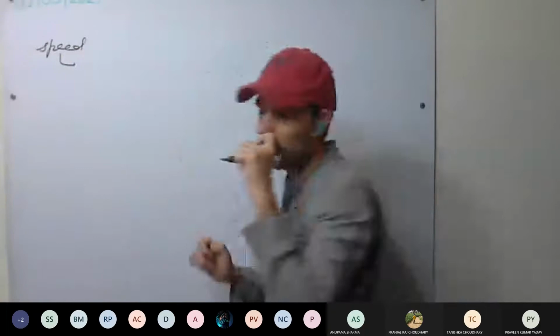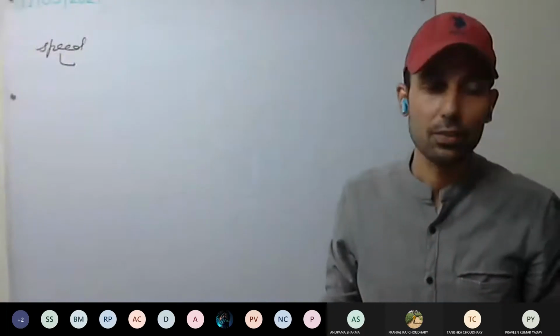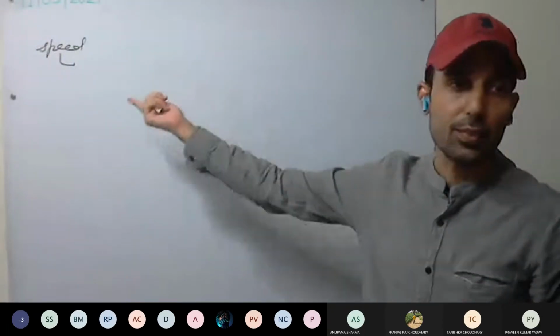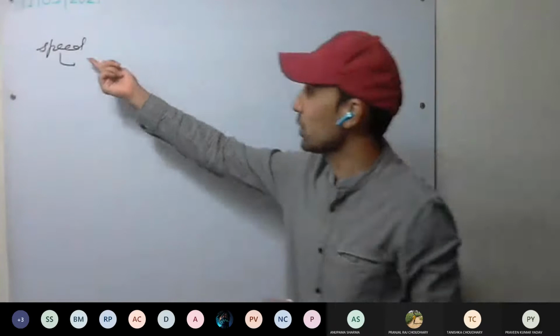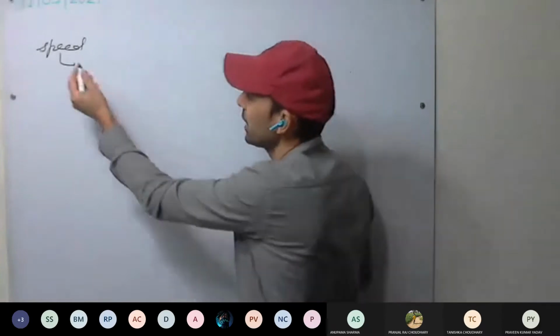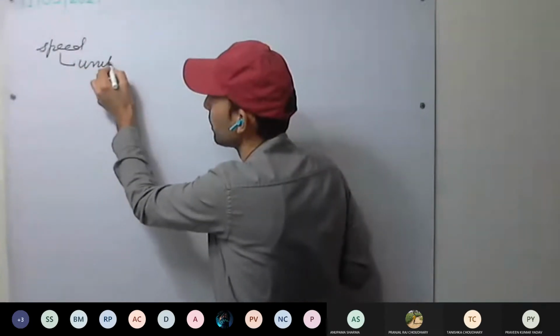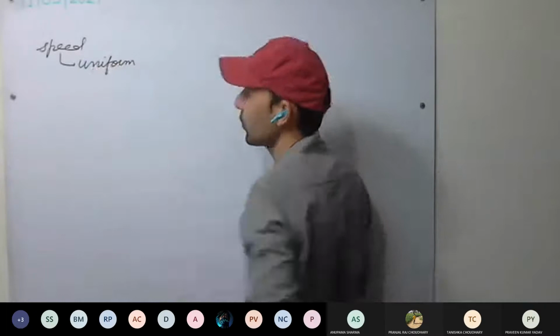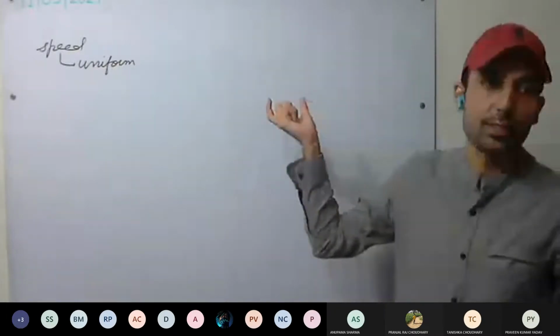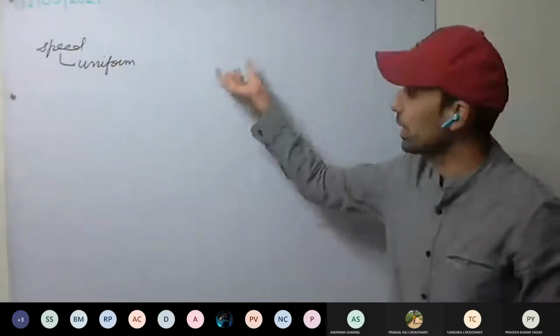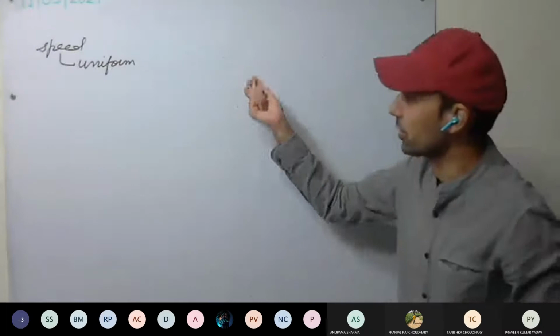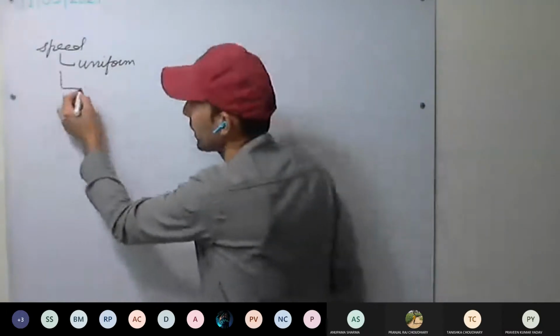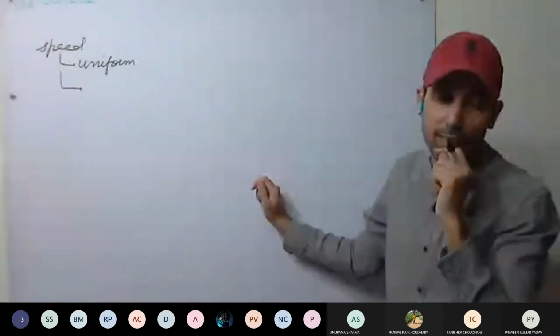What was it? Rate of change of distance with respect to time. That was the speed. Then in speed we have discussed uniform, and this rate of change is uniform. Yes or no? By the same distance, every second it is changing. That was uniform, covering equal distance in equal intervals of time.